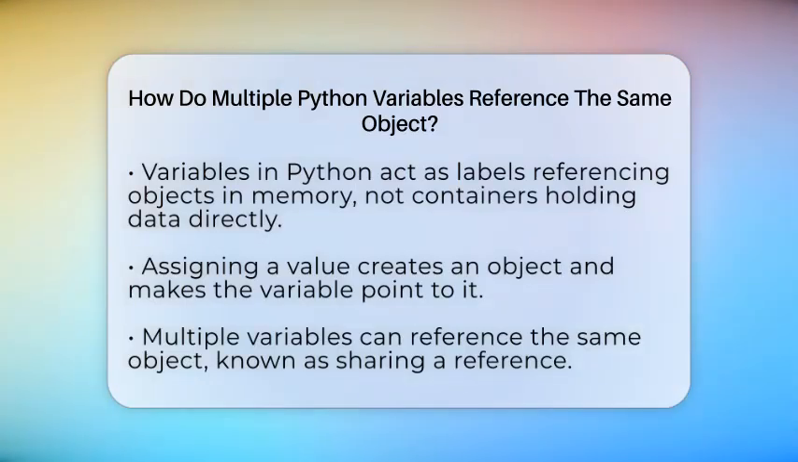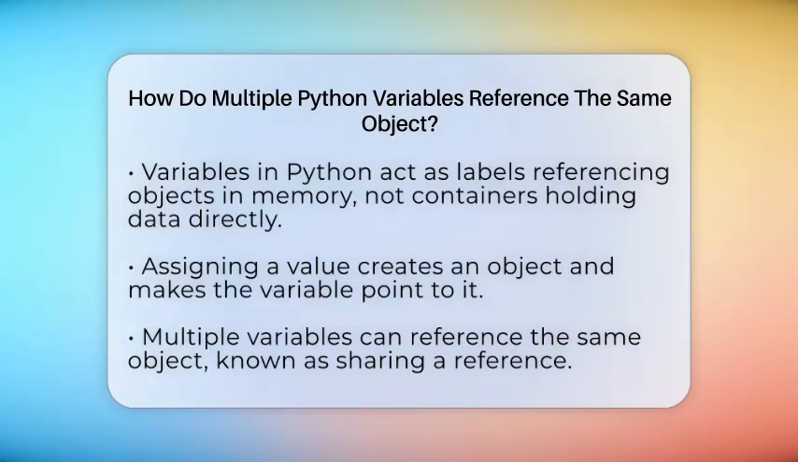In Python, variables don't actually hold the data directly. Instead, they act as labels or references to objects stored in memory. When you assign a value to a variable, Python creates an object with that value and makes the variable point to it. If you then assign that variable to another, both variables will point to the same object.